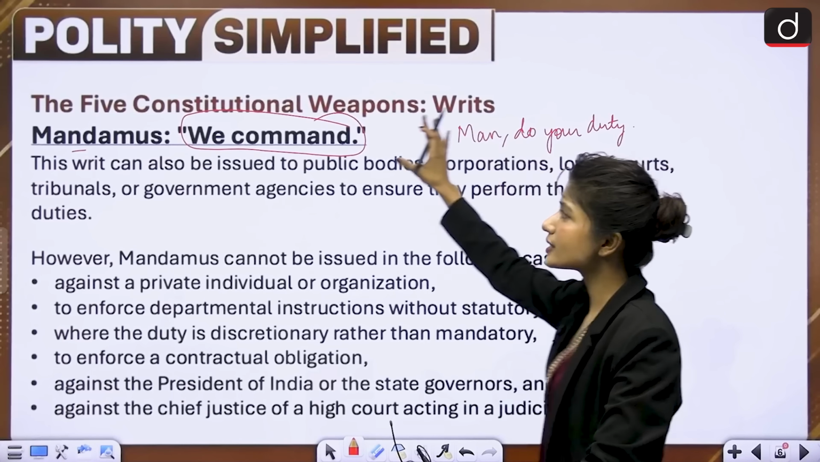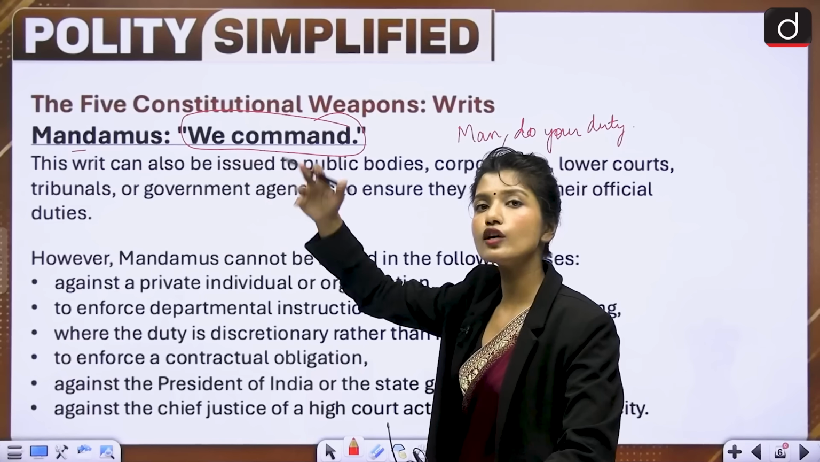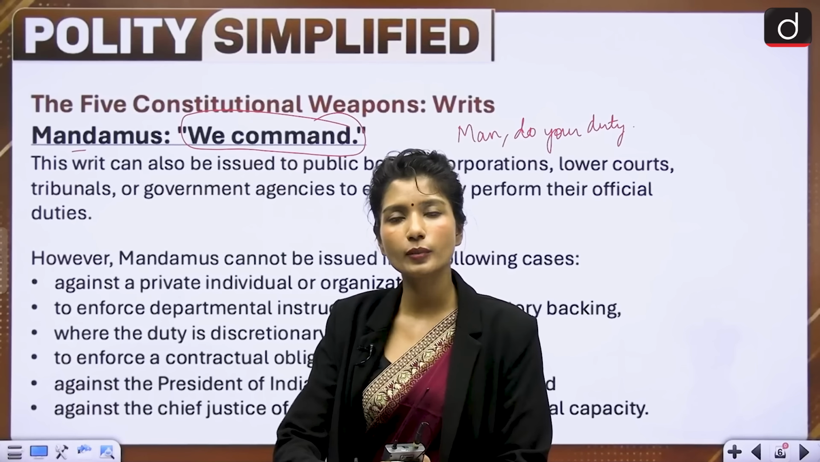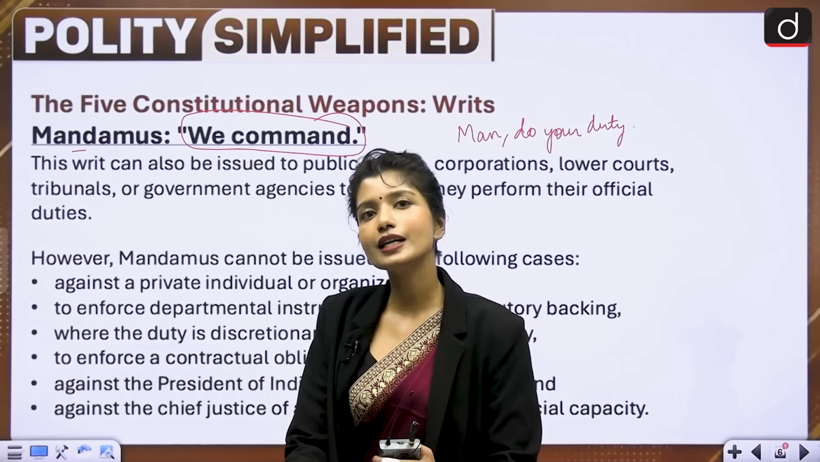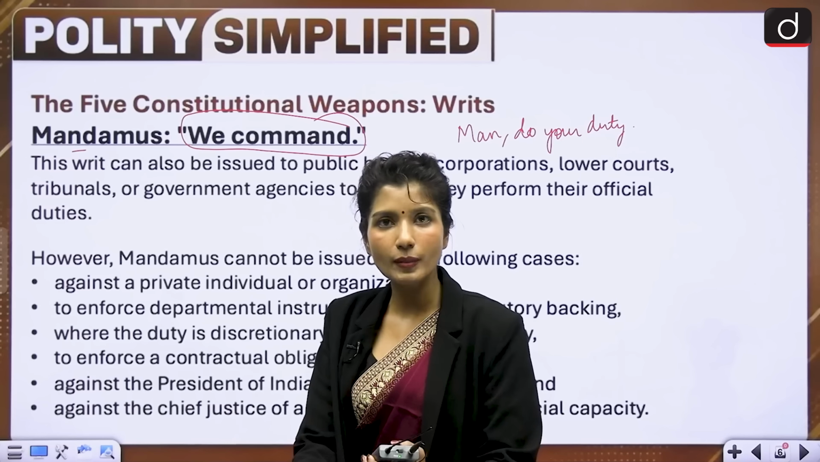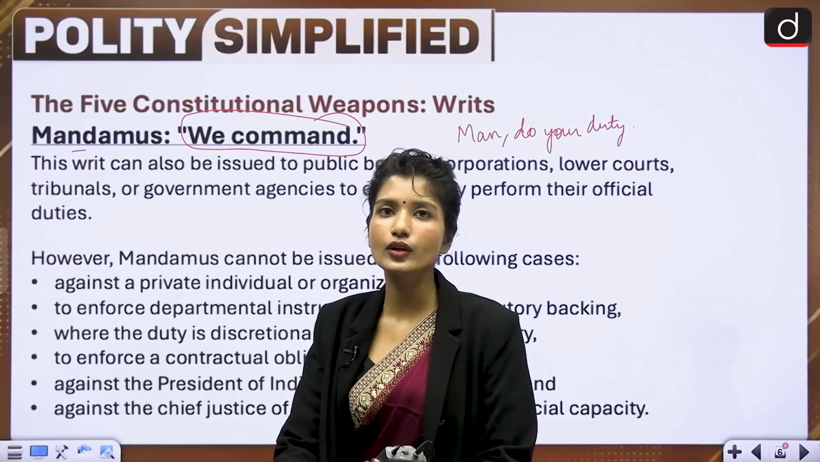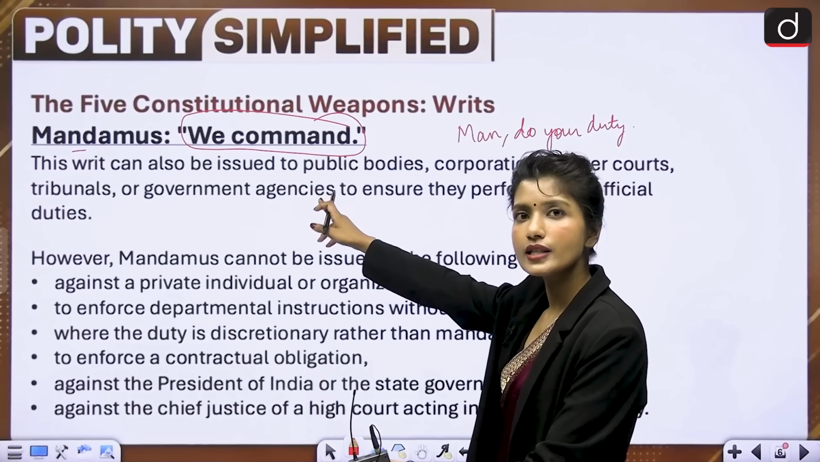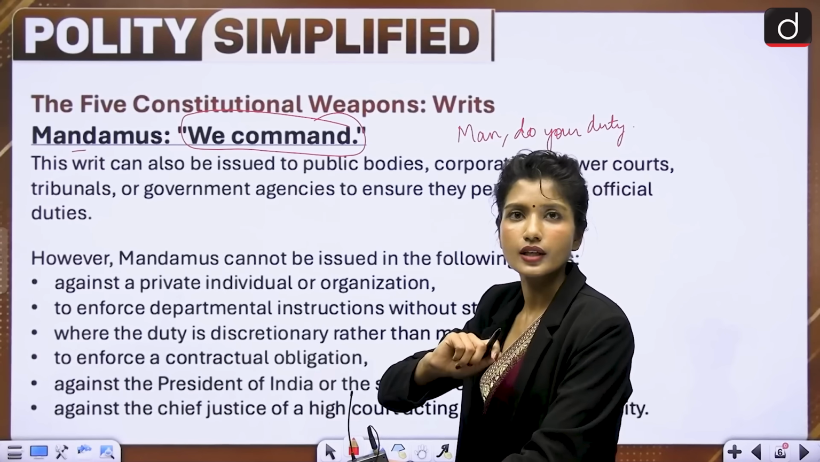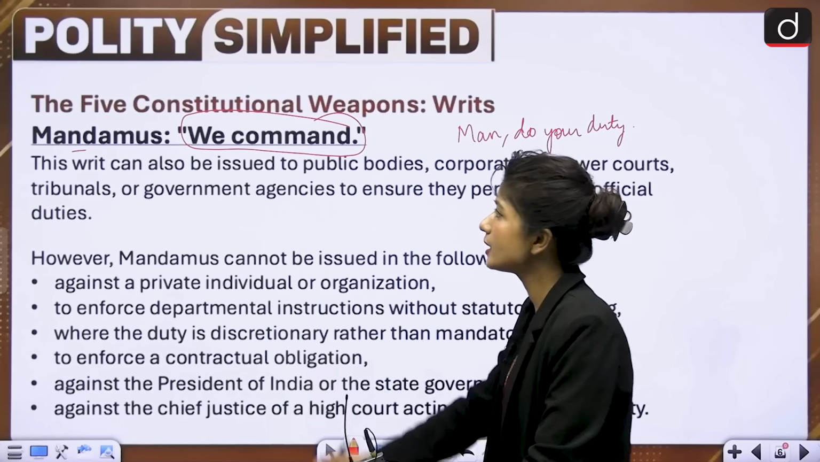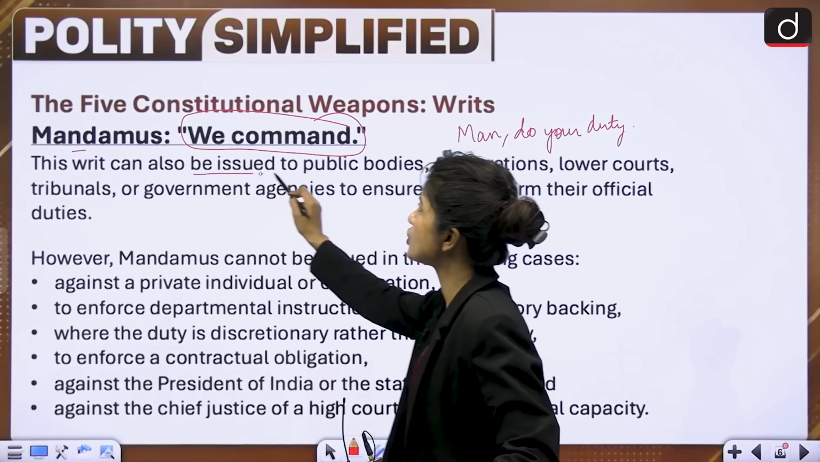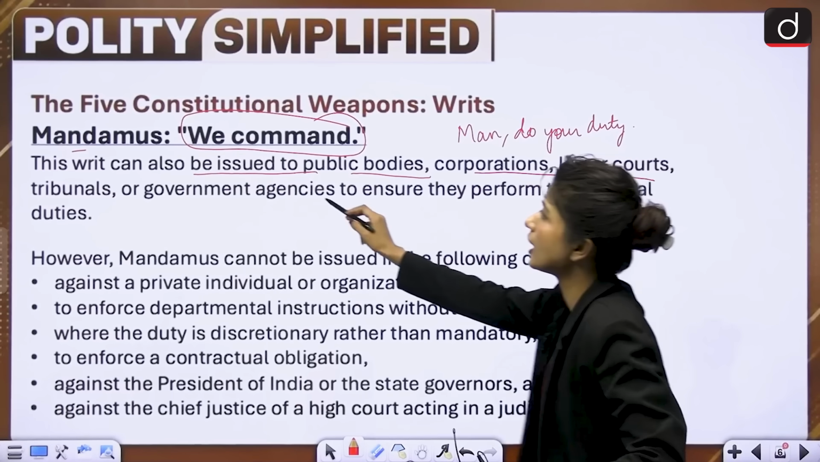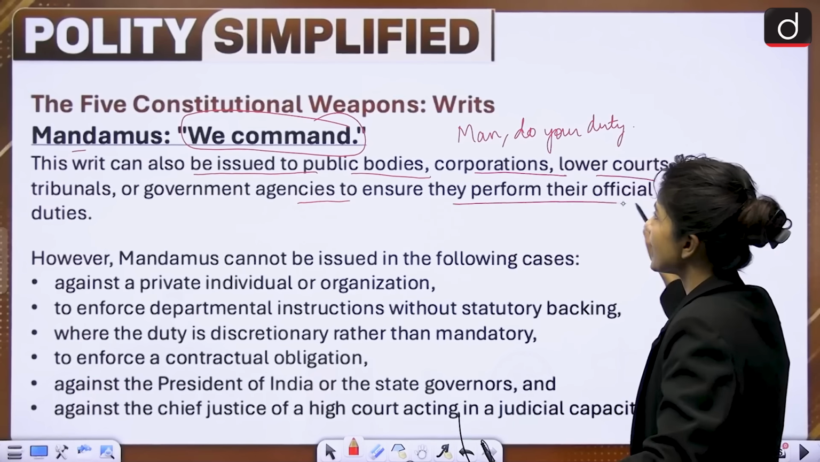So here the courts are commanding authorities to do their official duty. For example, you know that you have fulfilled all the obligations required for a passport, and yet the passport office is not issuing your passport without any clarification or lawful reason. In that case, this can be issued and the court will say, why are you not doing your duty? Do your duty, and then your passport will be issued, right? So this writ can be issued to public bodies, corporations, lower courts, tribunals, and government agencies to ensure that they perform their official duty.